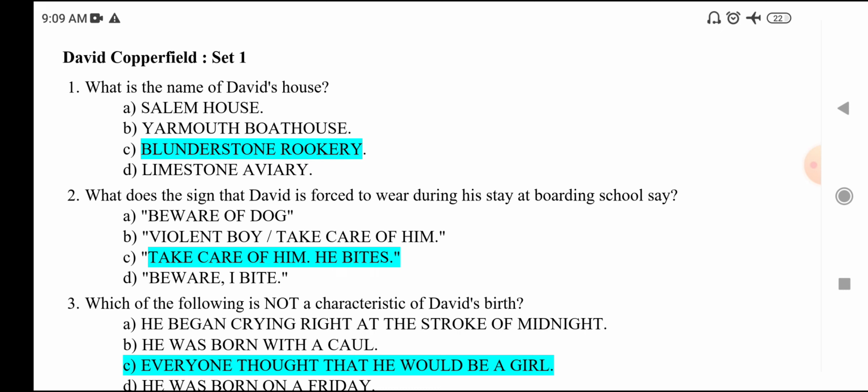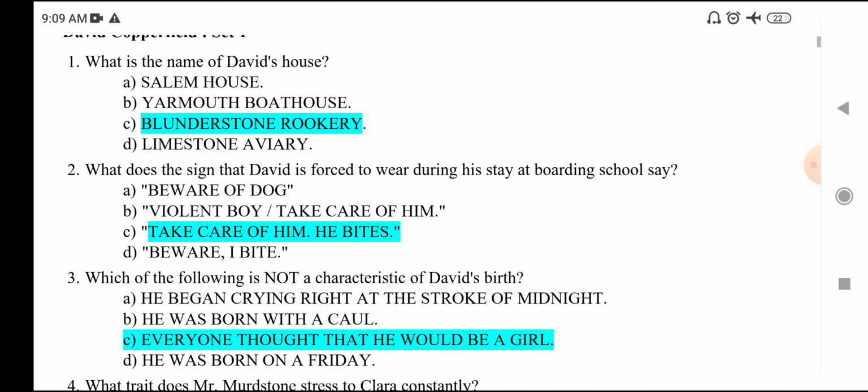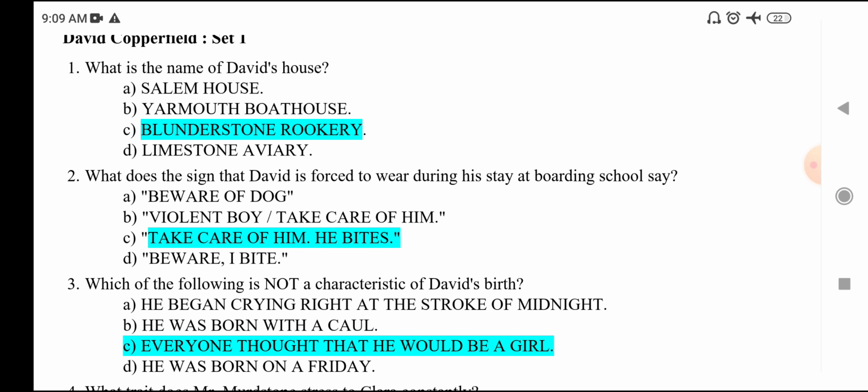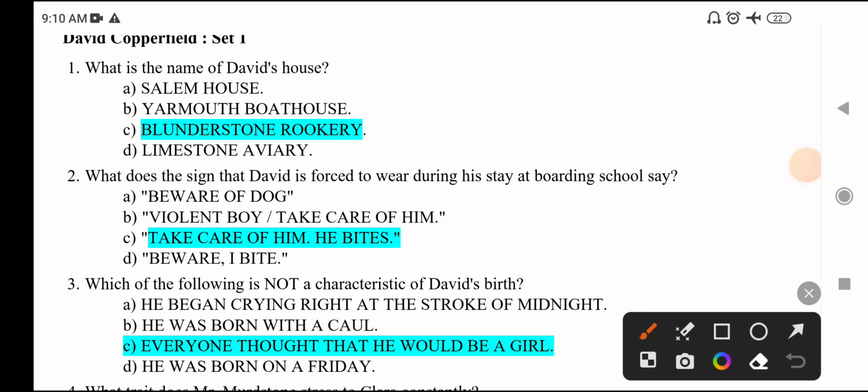Question number 1 is, what is the name of David's house? What is the name of David's house in David Copperfield? So it is Blunderstone Rookery.